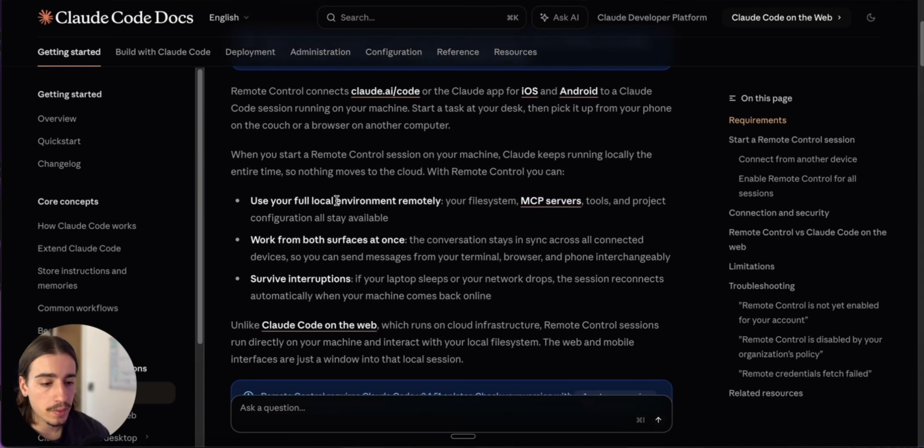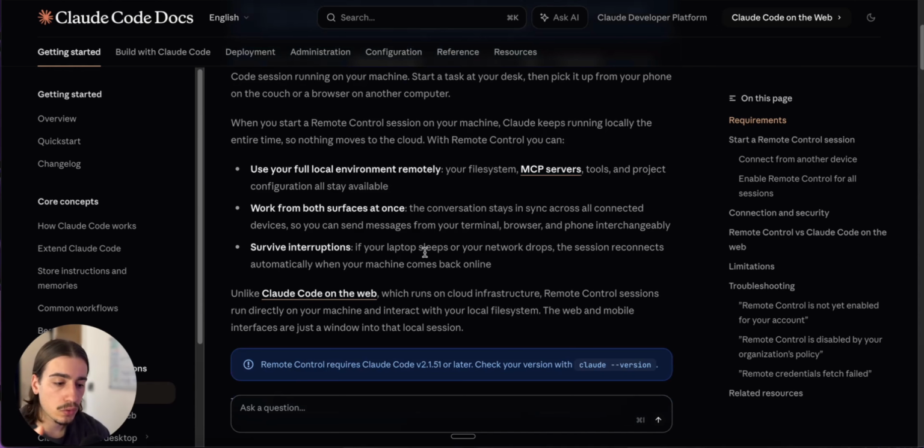So you can use your full local environment remotely. So your MCP servers, your tools, your project configuration all stay available when you're actually hosting this remotely from your phone. So it can work from both surfaces at once, meaning your phone and your computer. If your laptop sleeps or your network drops, the session reconnects automatically when your machine comes back online.